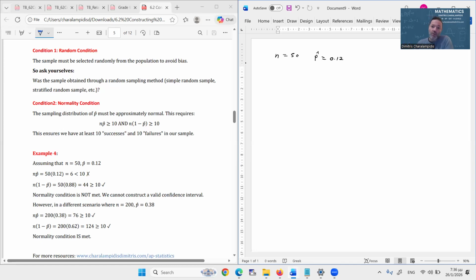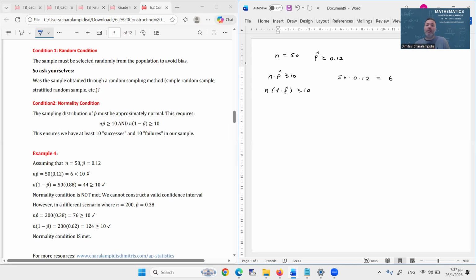To do so, we have to verify that n times p hat is greater or equal than 10, and at the same time n times 1 minus p hat is also greater or equal than 10. Let's go then. 50 times 0.12 is equal to 6. And no, it's not greater or equal than 10. Do I need to check the other condition? No, I don't. Even if one of them fails, the condition itself fails. This means that for this specific example, the normality condition was not met.